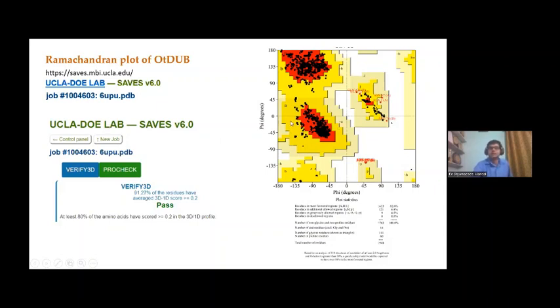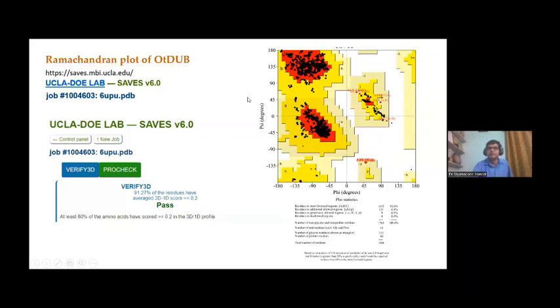So using the PROCHECK tool, we can prepare the Ramachandran plot of the protein target OTDUB, the Orientia tsutsugamushi deubiquitinase protein. We are seeing that 92.6% of amino acid residues are located within the favored regions. And we know that when at least 90% of the amino acid residues are located there, it is a very good structure for utilization in molecular docking. And only 6.9% of amino acids are located in the additional allowed region, and there are no amino acid residues in the disallowed region.